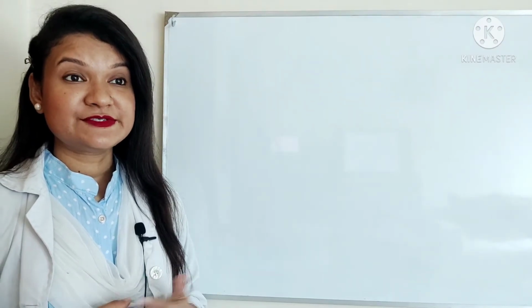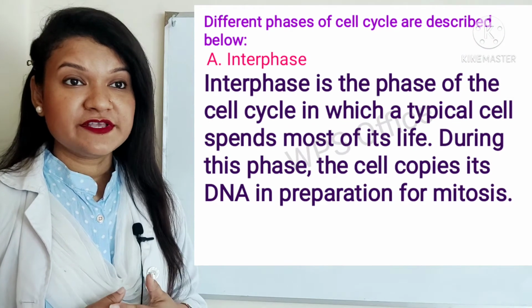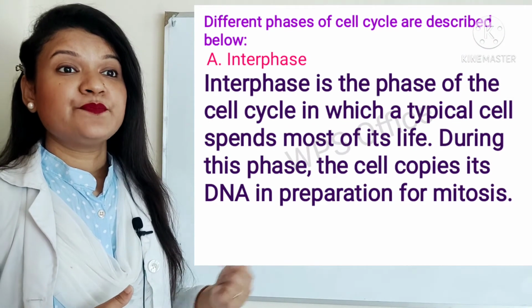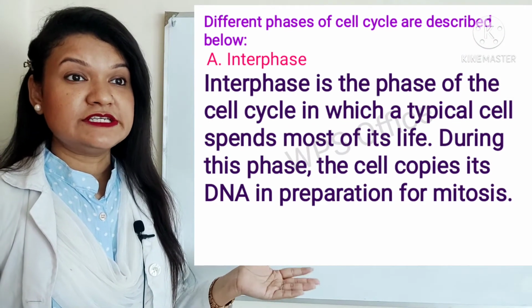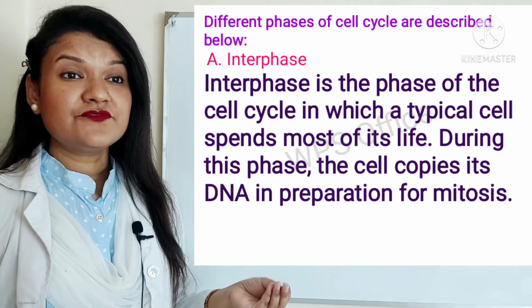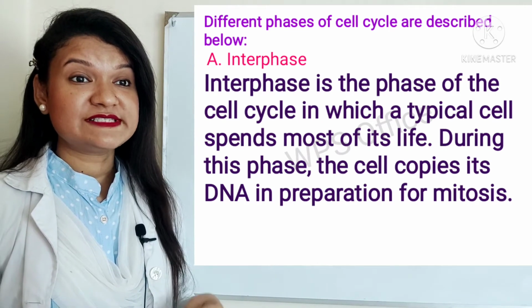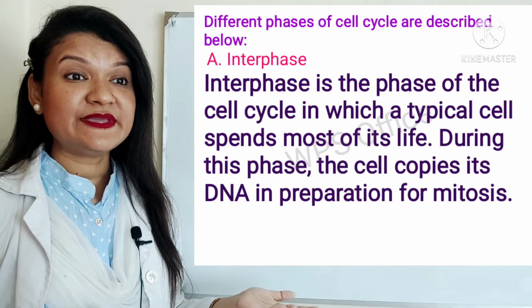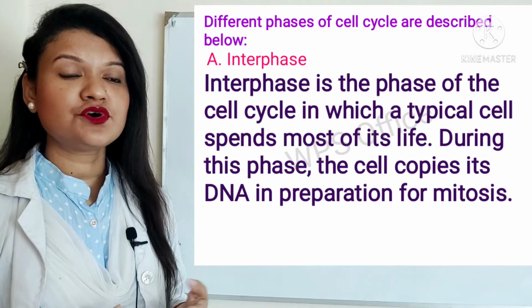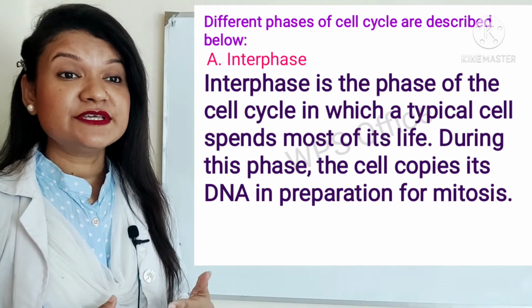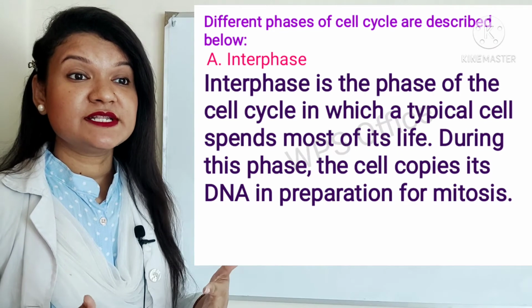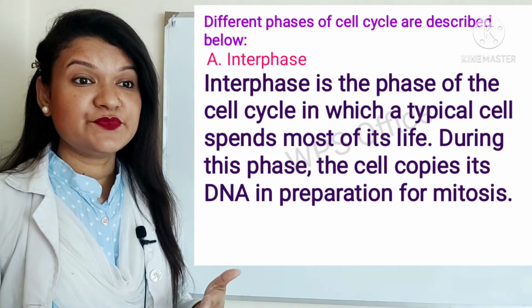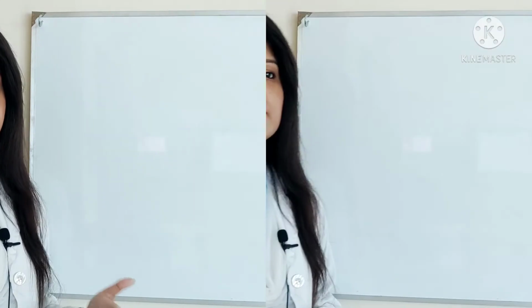Now I will describe the different phases of the cell cycle. A. Interphase. Interphase is the phase of the cell cycle in which a typical cell spends most of its life. During this phase, the cell copies its DNA in preparation for mitosis.